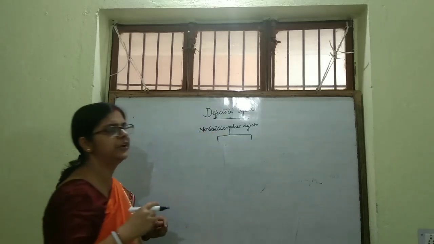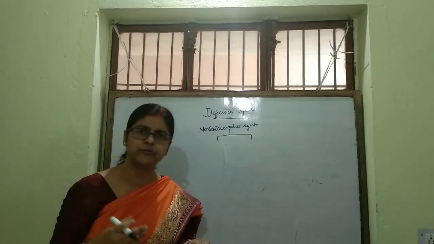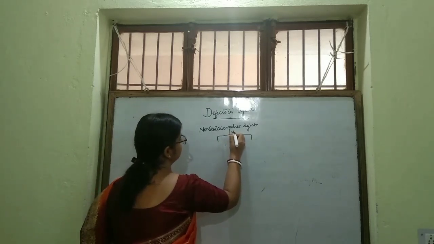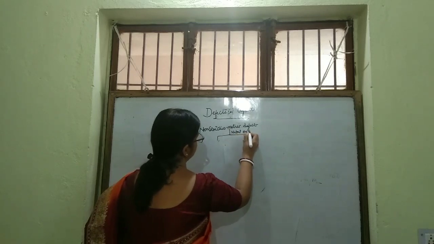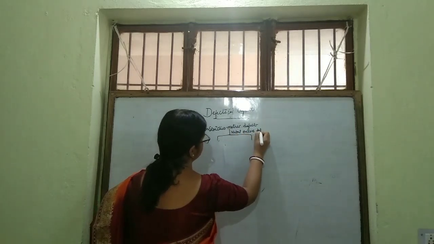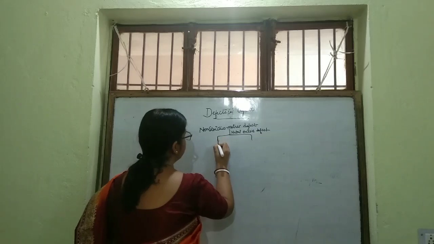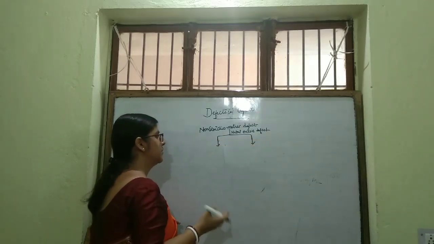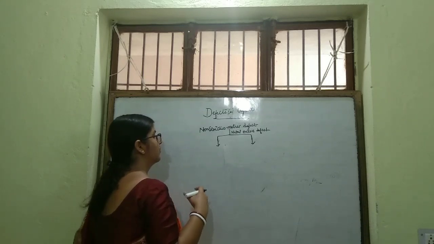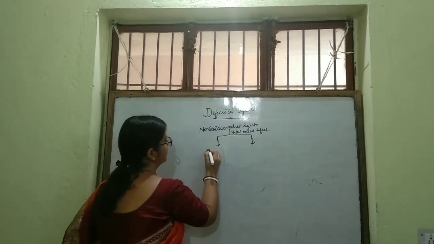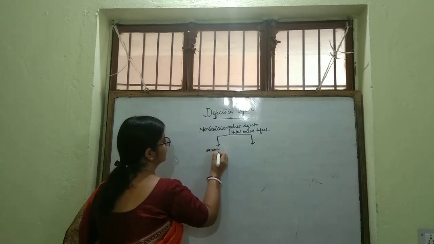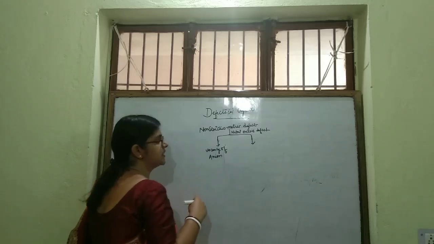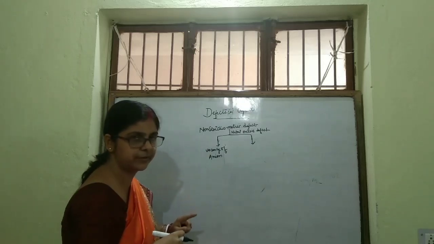In non-stoichiometric defect, the most common type of defect is metal excess defect. What is that? Metal excess defect. Now, this metal excess defect can result by vacancy of an anion. If an anion leaves its lattice site, then this metal excess defect may arise.